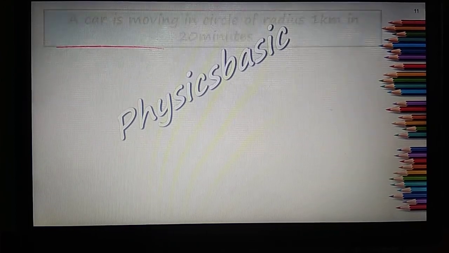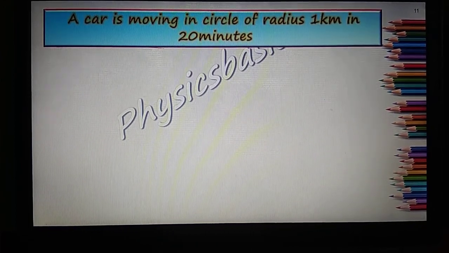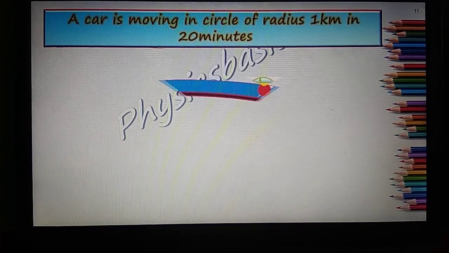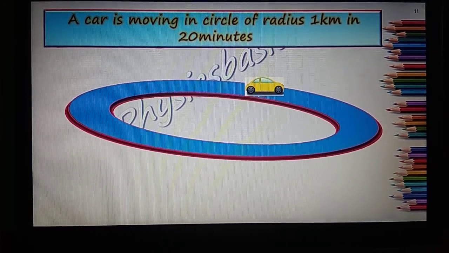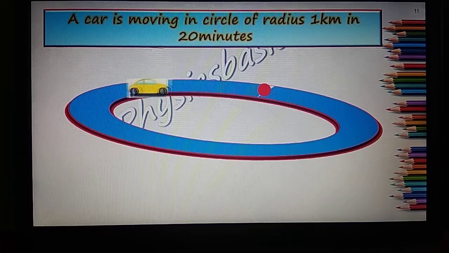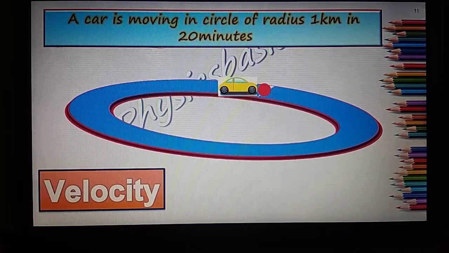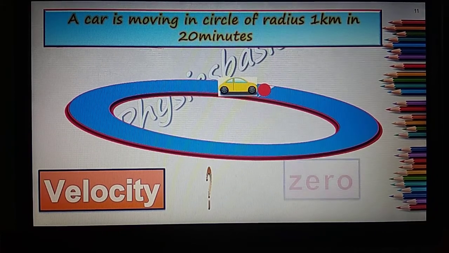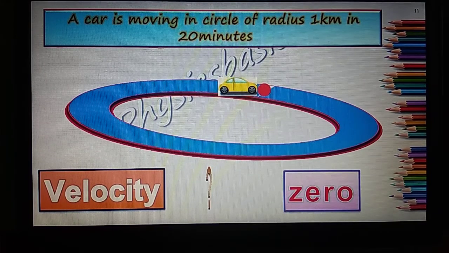Now another example: a car is moving in a circle of radius 1 km in 20 minutes. That means the car is covering the entire distance in just 20 minutes. Here, velocity, guess? Correct. It is 0. Why 0?